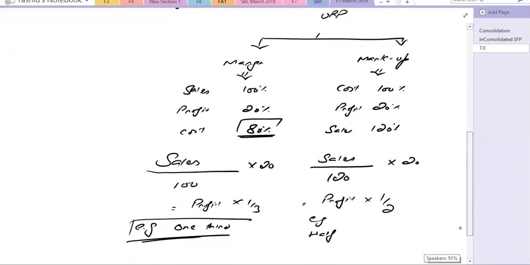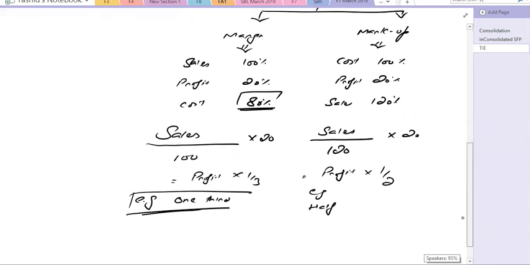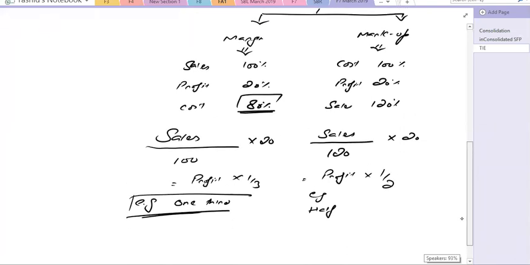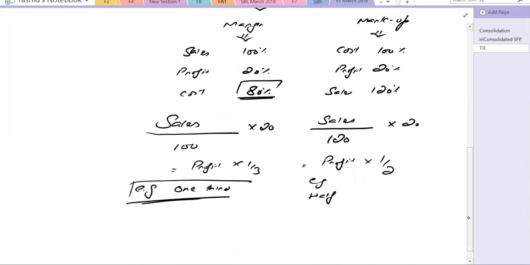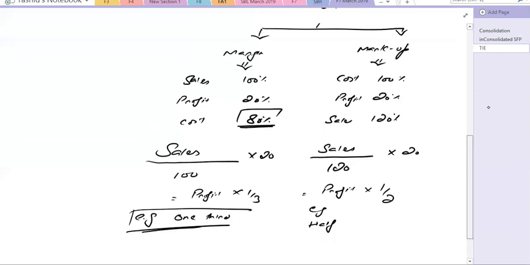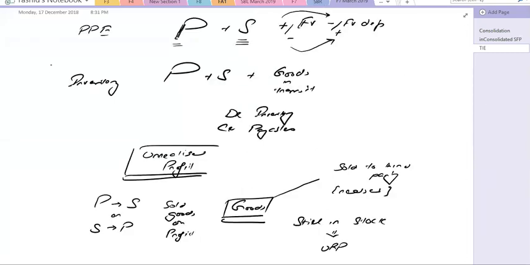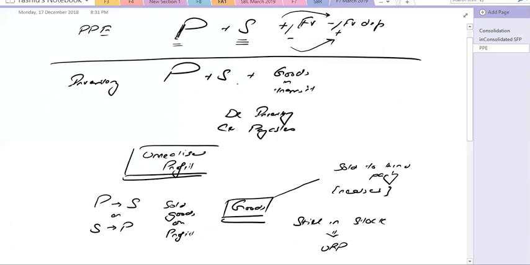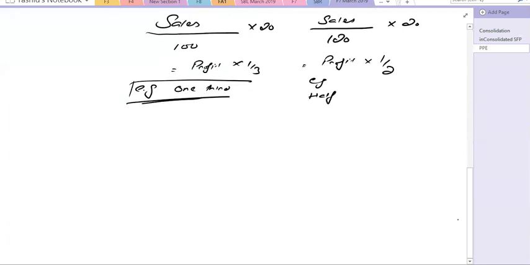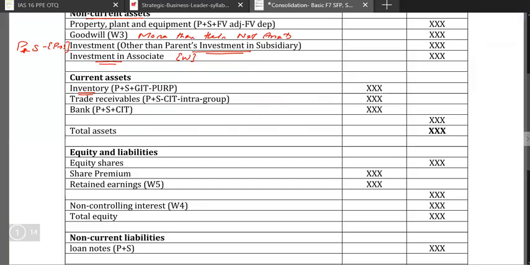So this is how you're going to calculate the unrealized profit. It will be given to you in the exam that this is the percentage that they have charged. You'll be given the sales amount, and then you're going to calculate the markup and the margin. So once you have calculated the unrealized profit, inventory will be parent plus subsidiary plus goods in transit, minus unrealized profit. You'll be deducting the unrealized profit because the profit is still in stock, that is why you are reducing it from the inventory. So inventory is done.